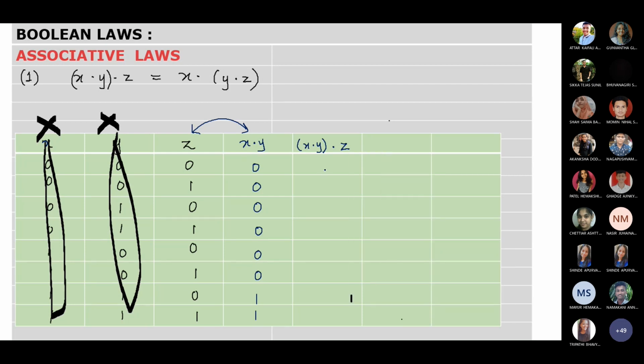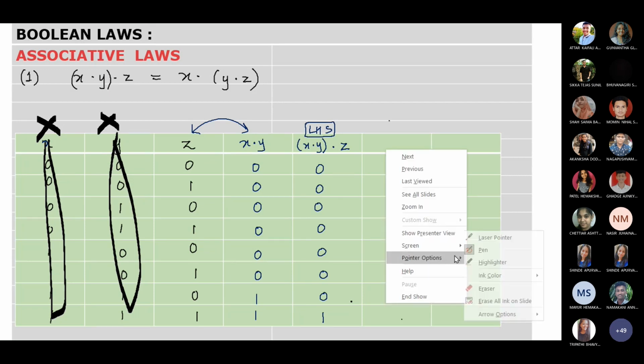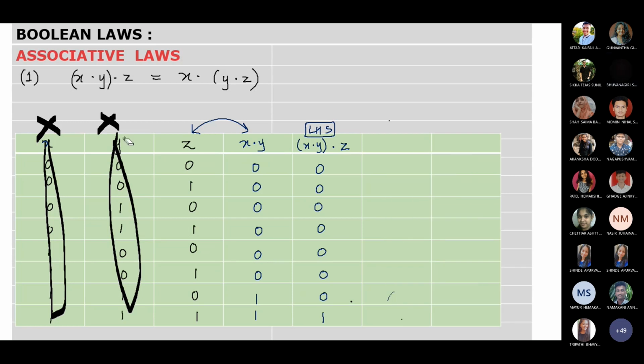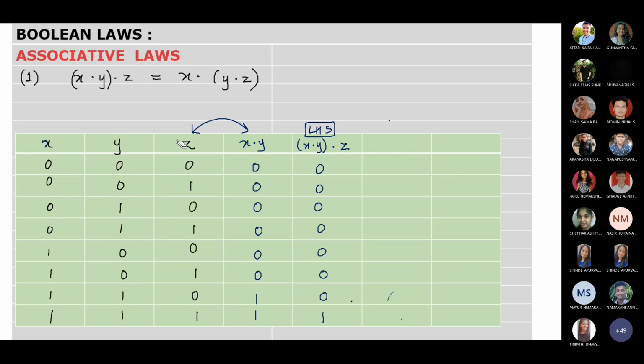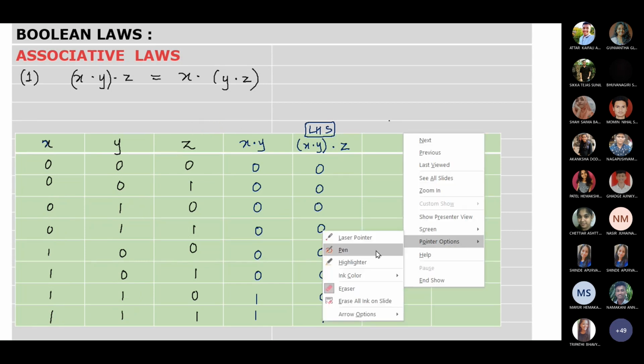So pay attention. 0, 0, 0, 0, 0, 0, 0, 1. Because only in the last case both values are 1, the output is 1. So this gives you your LHS value. Clear now, everybody? How do we get this? Now we go on for the next.